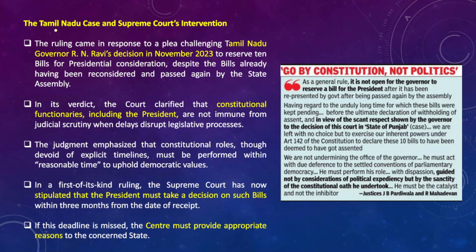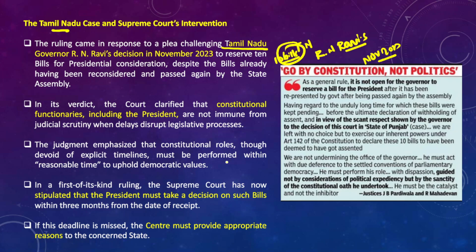So in this case, what has the Supreme Court held with respect to the Tamil Nadu case? We have already understood that the ruling of the Supreme Court came in response to a plea challenging Tamil Nadu Governor R.N. Ravi's decision in November 2023 to reserve around 10 bills for presidential consideration.